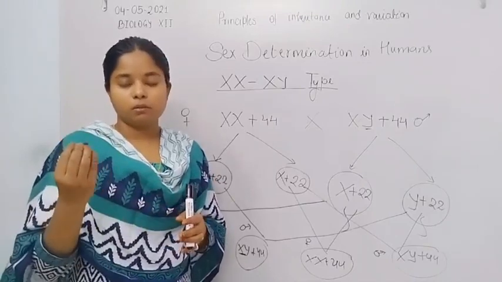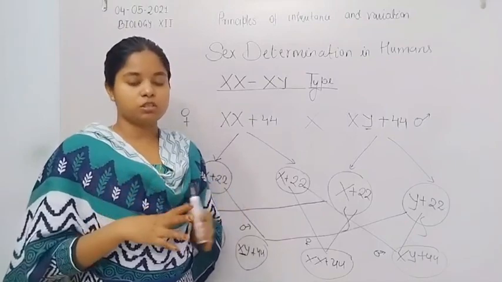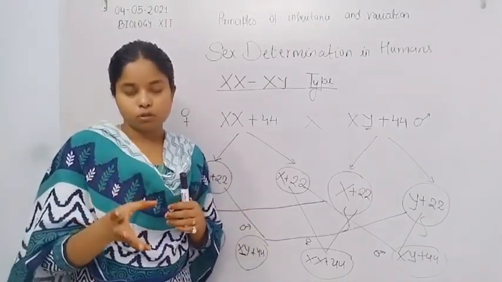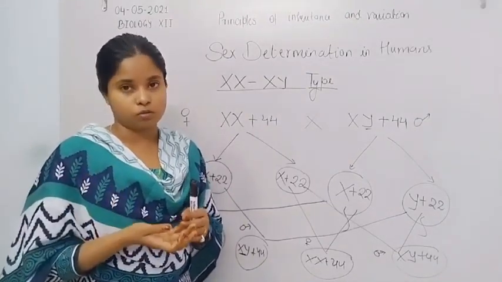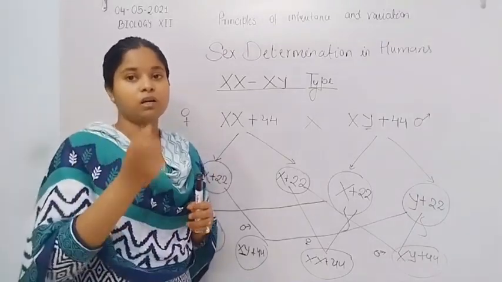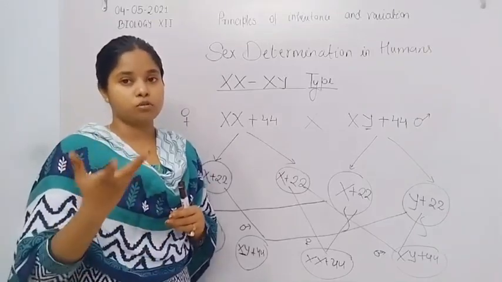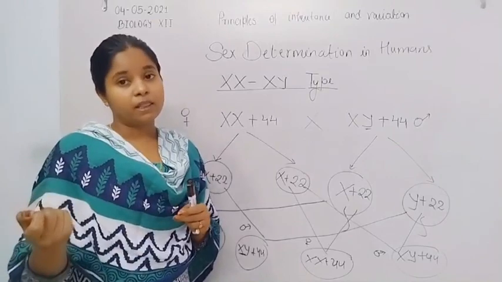Actually, Turner syndrome is caused by a sudden abnormality during meiosis division, due to which one cell has both of the chromosomes, and another cell doesn't have any sex chromosome. When another cell fuses with this cell which lacks the sex chromosome, they convert into the individual that lacks one chromosome, so the total number of chromosomes is 45.